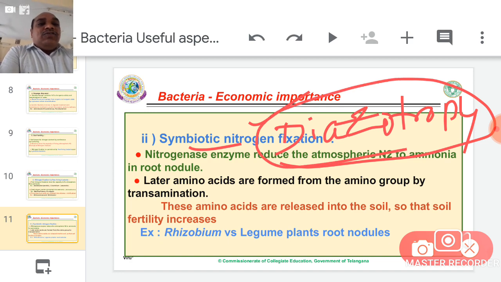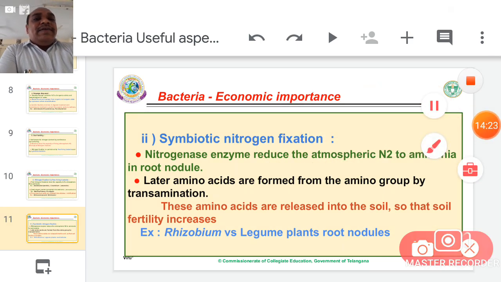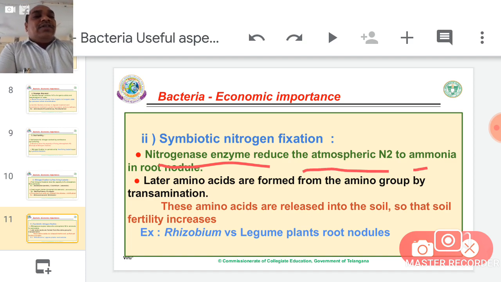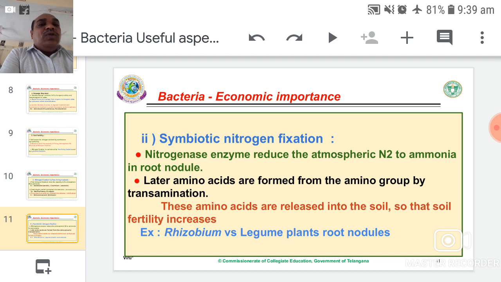In these symbiotic bacteria cells, one important enzyme is present, that is the nitrogenase enzyme. This enzyme reduces atmospheric nitrogen to ammonium in the root nodule. For example, legumes like Arachis hypogaea, groundnut.